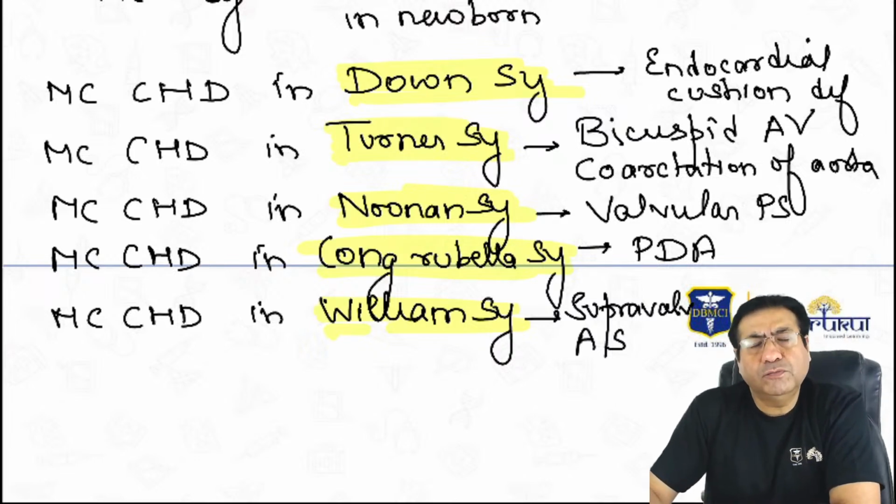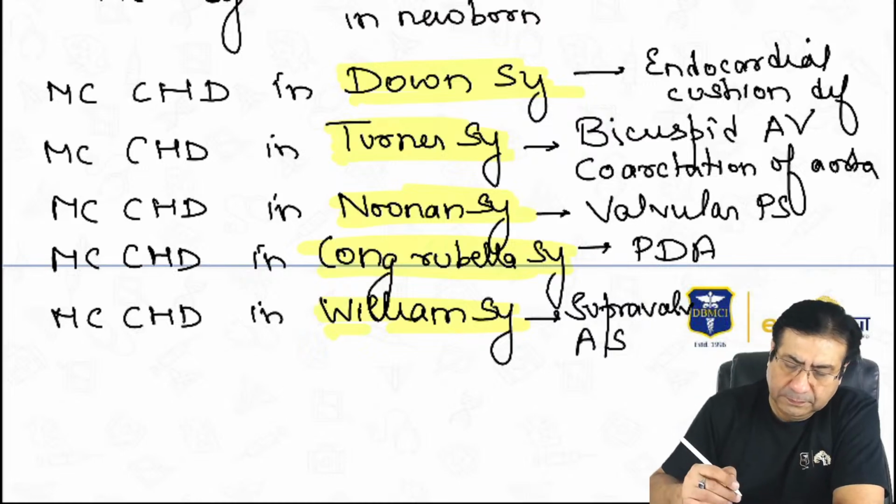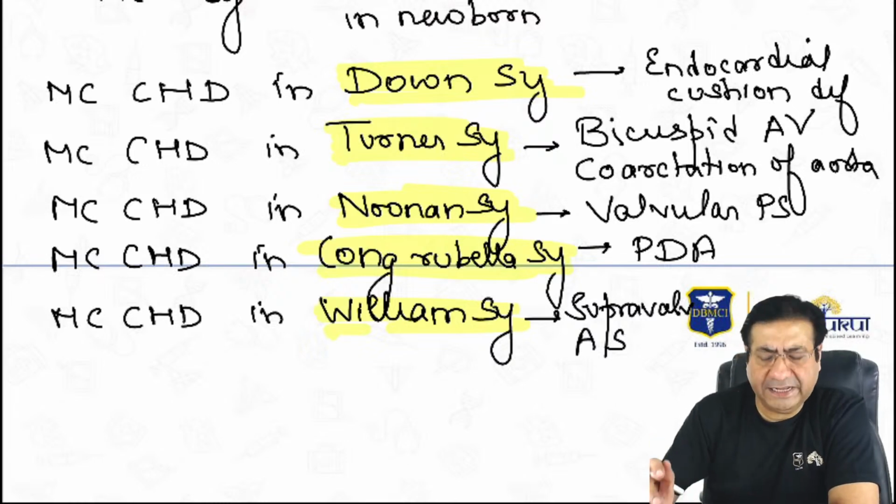For Marfan syndrome, yes, I think mitral valve prolapse is very common. But since this is not commonly asked in the exam, we do not teach it.